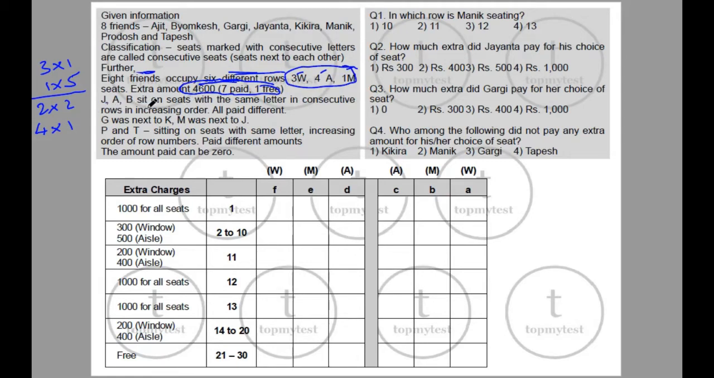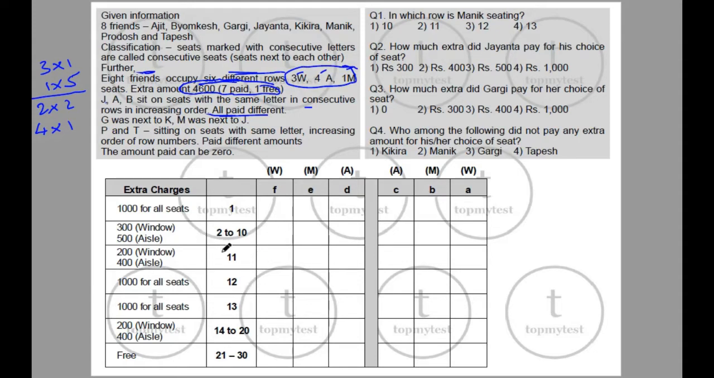Okay. J, A, B sit on seats with the same letter in consecutive rows in increasing order. All 3 paid different amounts. So they are sitting on the same column, so to speak, but they all paid different amounts and they're sitting one after the other. So for example, they might be sitting in 1, 2, 3, but in 2 and 3, they are going to pay the same amount. 1, it's a different amount.